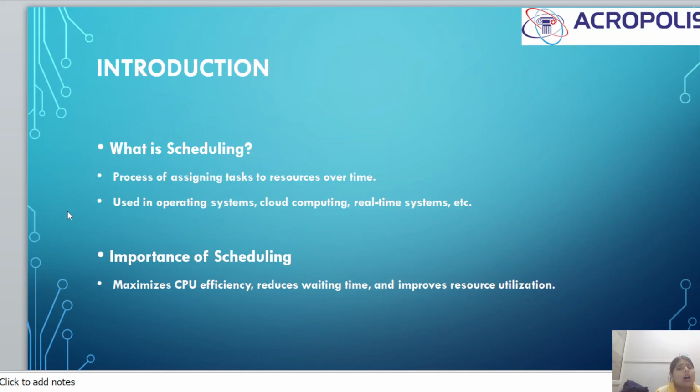So, introduction to scheduling. What is scheduling? The process of assigning tasks, as we discussed in the last slides, to resources over time, used in operating systems, cloud computing, real-time systems, etc. Importance of scheduling: maximize CPU efficiency, reduce waiting time, and improve resource utilization.